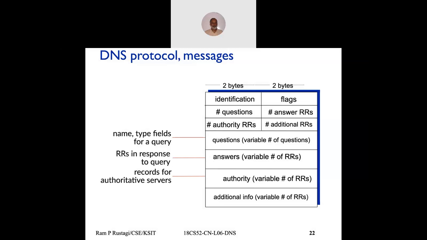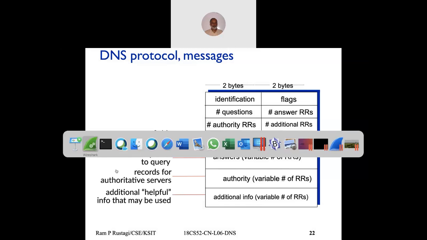And if you are getting a reply from an authoritative name server, you have separate records for those, and any other information you'll get there. So that's how the DNS protocol works. So you make a request, as we saw here.